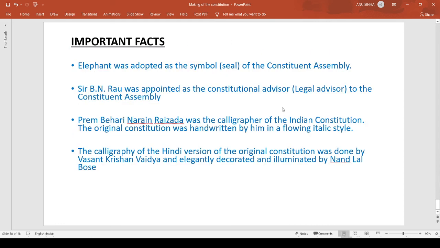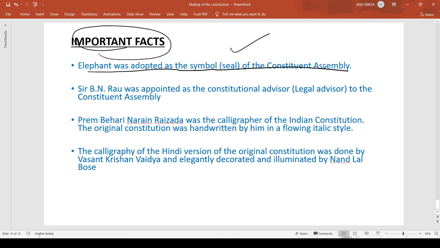Now coming to the last part of this lecture, which contains the important facts. These are very interesting facts, guys. I want you to remember all these; you must know them. So the first point is that the elephant was adopted as the seal of the Constituent Assembly. The symbol or the seal of the Constituent Assembly was the elephant.